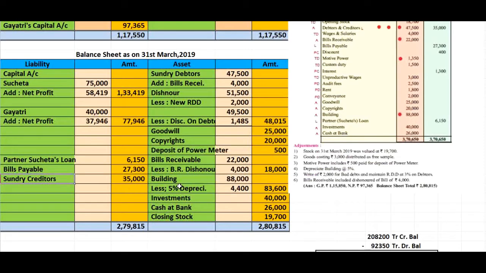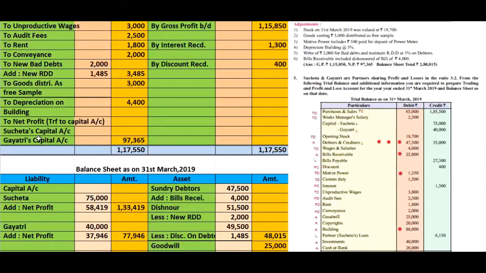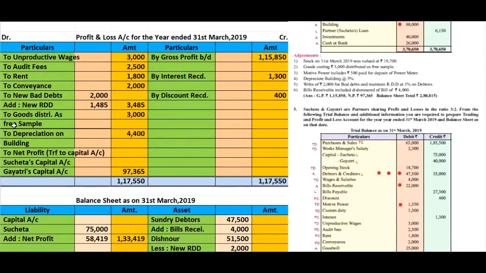See, building amount is 88,000, and after calculating the 5% depreciation, rupees 4,400, we get the final book value, that is 83,600. And the second effect of the depreciation on building is we will write to the profit and loss account debit side, that is to depreciation on building rupees 4,400.